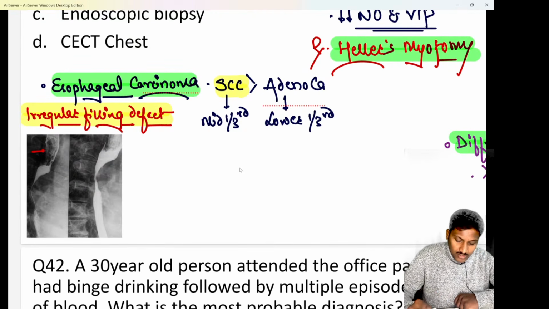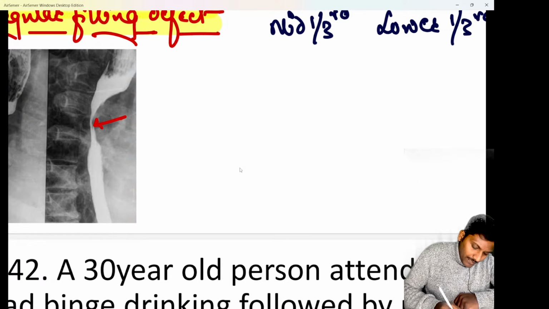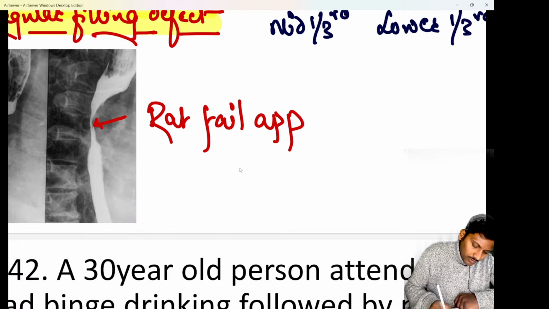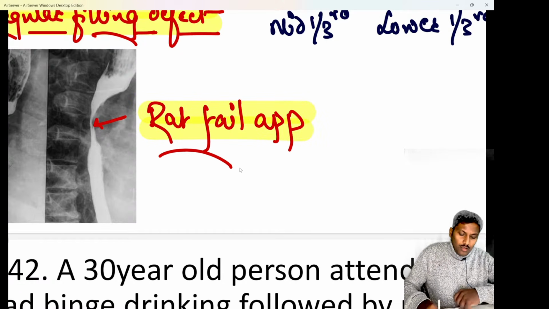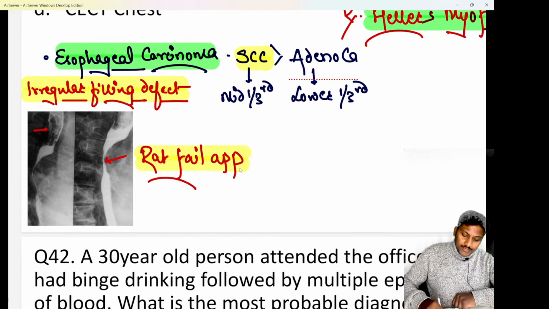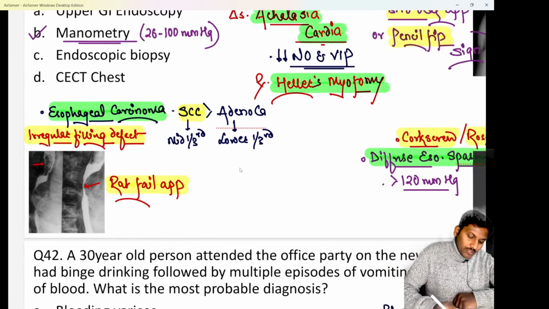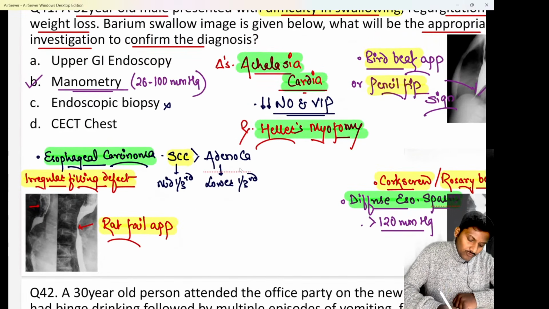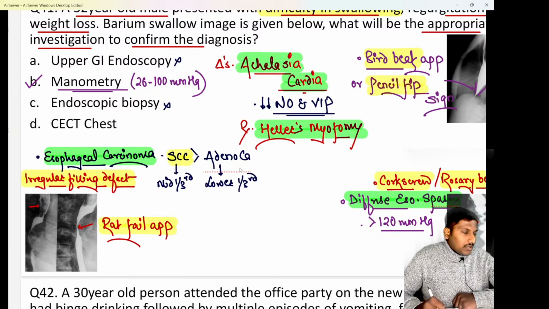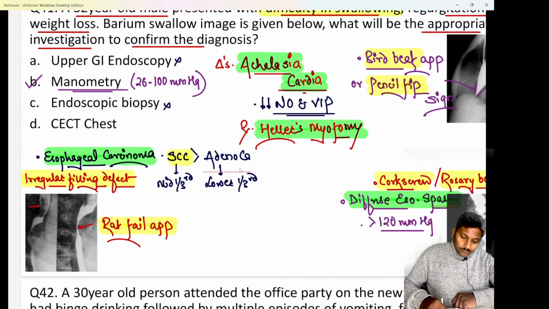ठीक है? Esophageal carcinoma में, as there will be dysphagia beta, we will do a barium swallow on which you are able to see the classical irregular filling defect. Along with that, an irregular narrowing pattern called the rat tail appearance, right? Hopefully clear. So do remember these points for a case of esophageal carcinoma. And obviously the investigation of choice for an esophageal carcinoma is upper GI endoscopy and a biopsy. So endoscopic biopsy is the investigation of choice for a case of esophageal carcinoma, not for an achalasia cardia case. Clear hai baat? That is important.